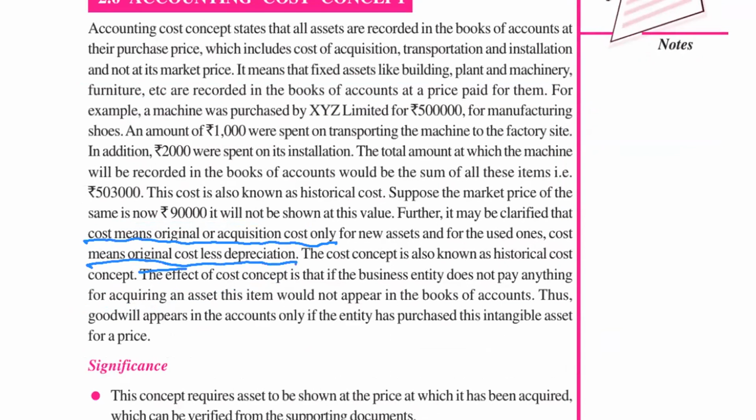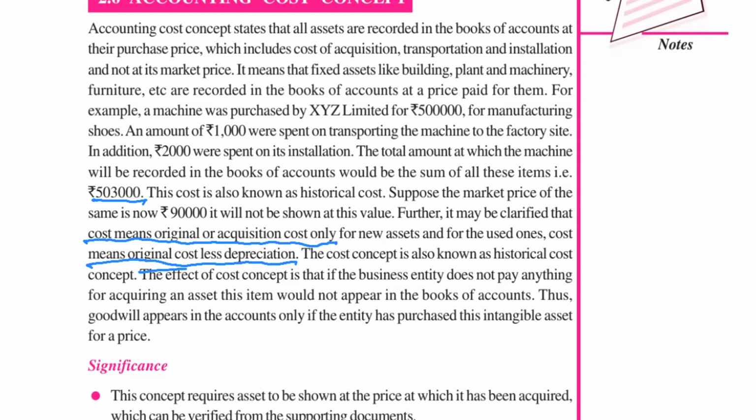This is very important. When you purchase a new asset, for example here 5 lakh 3,000 is the cost price. But every year what we will do? We will minus the depreciation. Every year we will charge depreciation and accordingly we will record the cost of the asset.